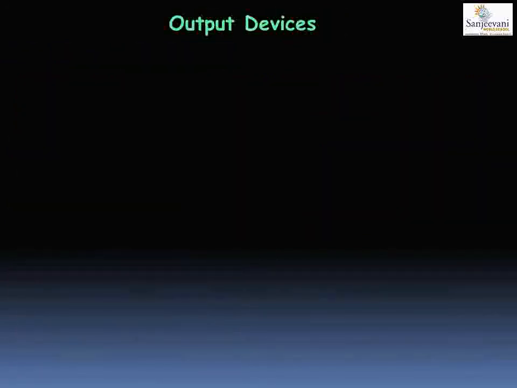We are going to see the output devices in detail. Output devices are used to display the result of processing. Whatever has been processed by the CPU is displayed by the output devices. The first output device we are going to see in detail is the monitor. The monitor looks like a television screen.